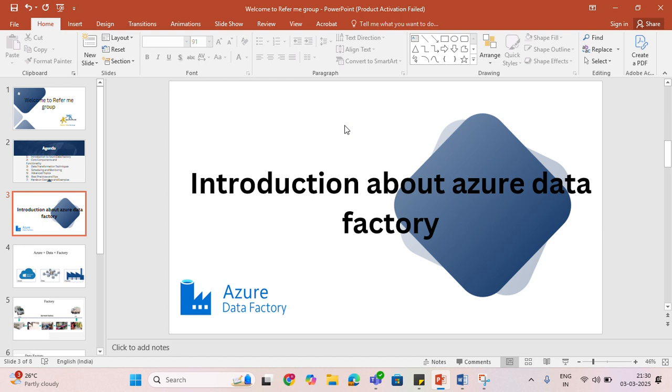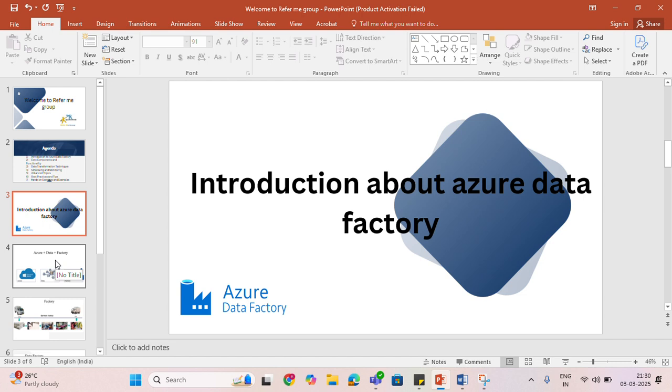And ADF is a cloud-based data integration service that allows us to create, schedule, and orchestrate our ETL and ELT workflows at scale. Today is your first class, so I don't want to use all technical words. Just understand what ADF is and how it works. ETL means extract, transform, and load. It's a completely ETL process, and it uses a storage account.